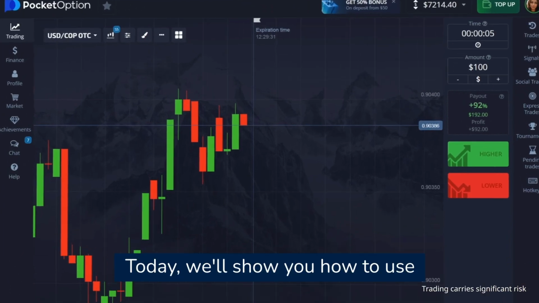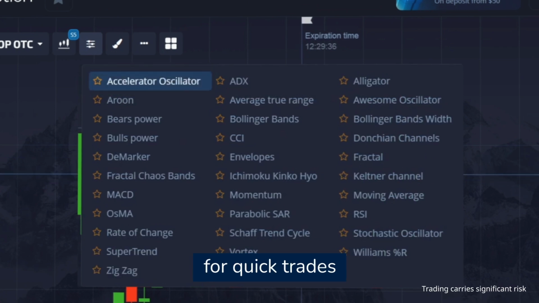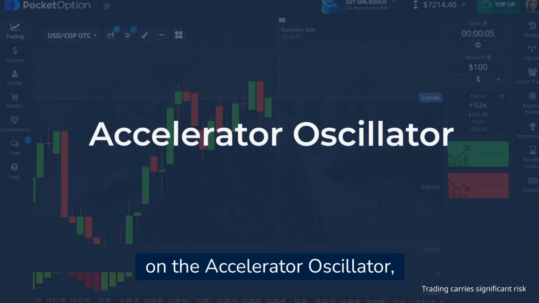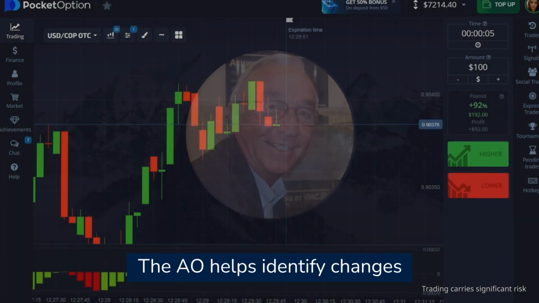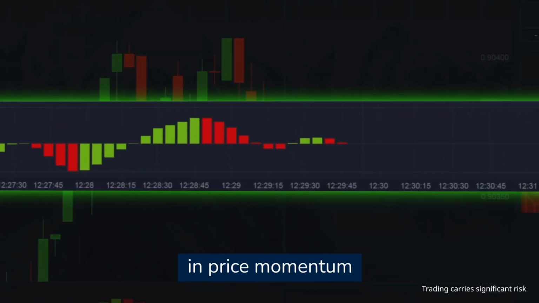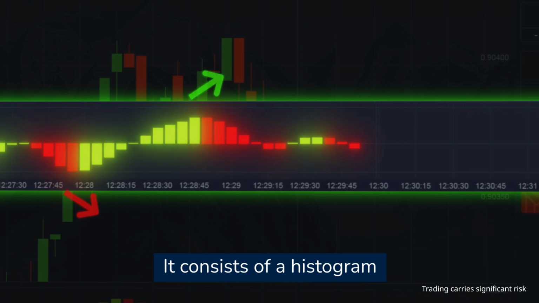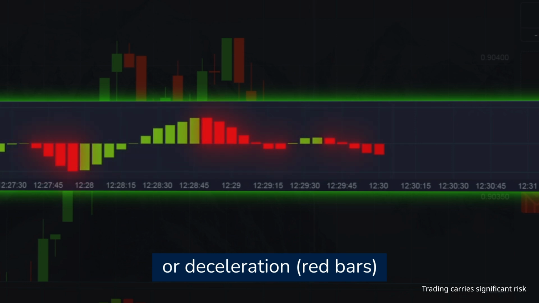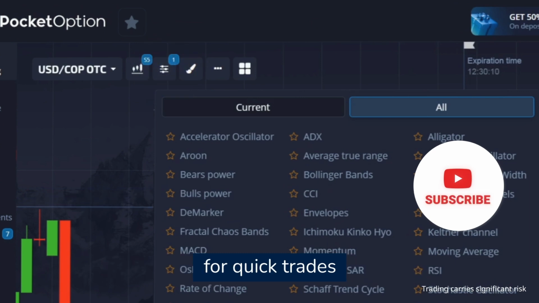Today, we will show you how to use the Accelerator Oscillator AO strategy for quick trades starting at 5 seconds. This strategy is based on the Accelerator Oscillator developed by the famous technical analyst Bill Williams. The AO helps identify changes in price momentum and potential trend reversals. It consists of a histogram with red and green bars that show acceleration, green bars, or deceleration, red bars, of the market movement.